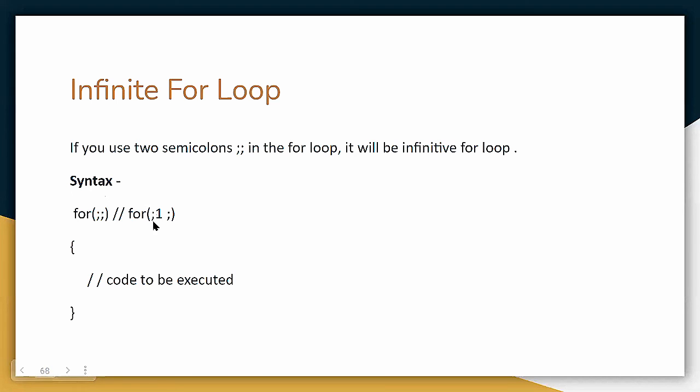Now if it is always true, then the code will always run and never end, because the test expression is never found to be false. If the test expression is never found to be false, the for loop will never end.